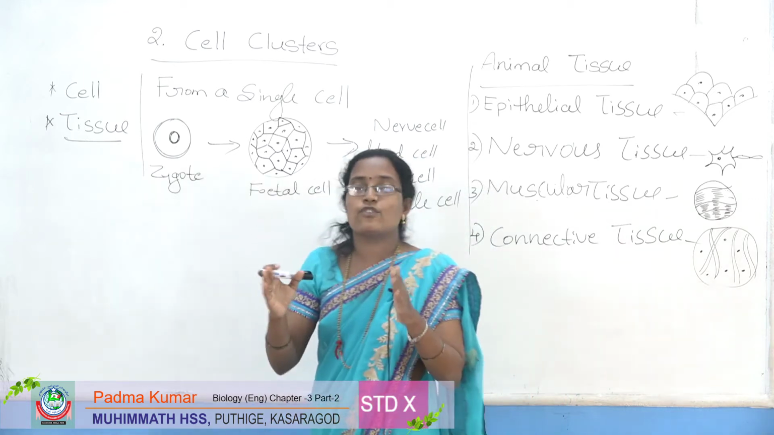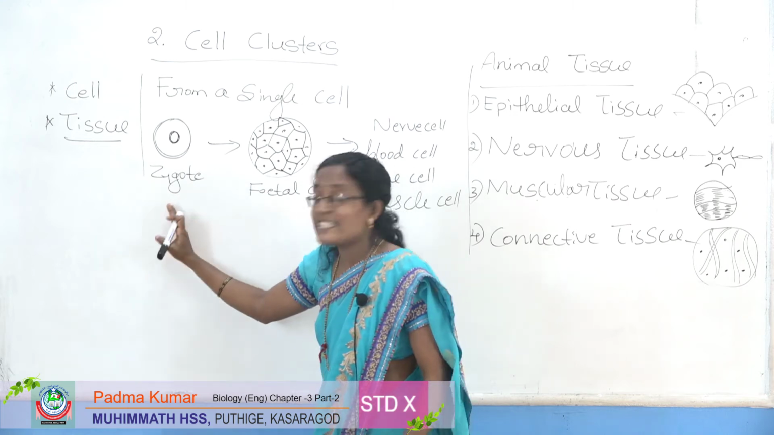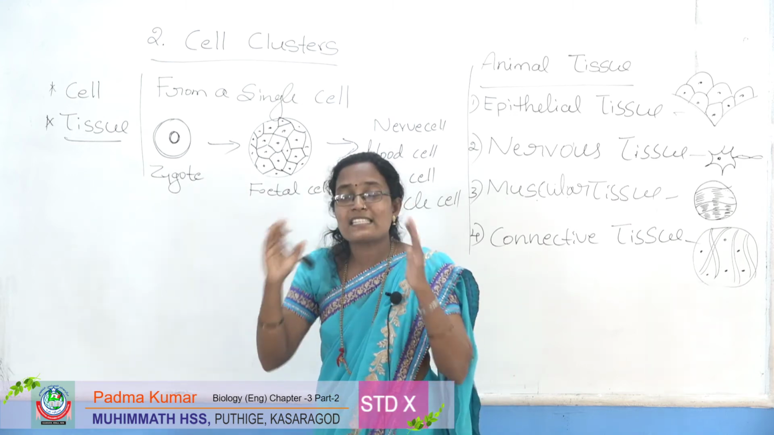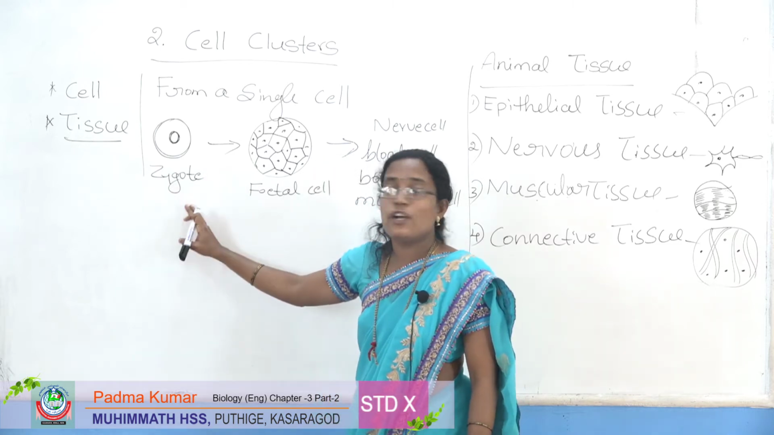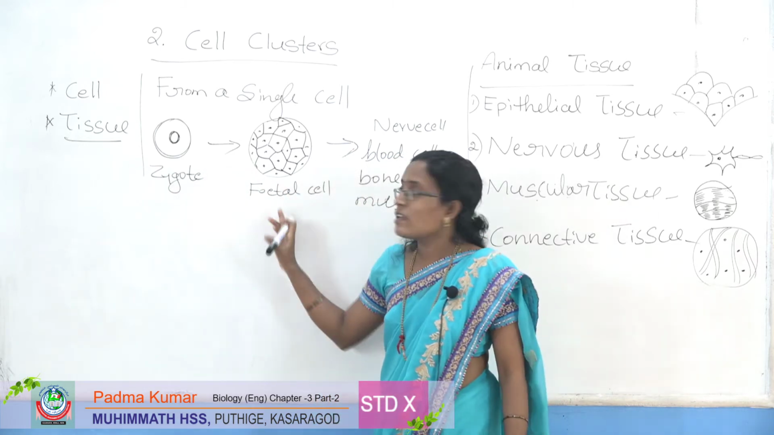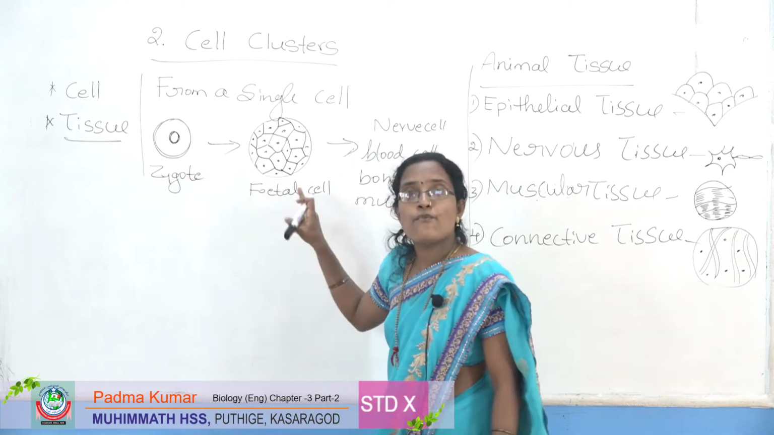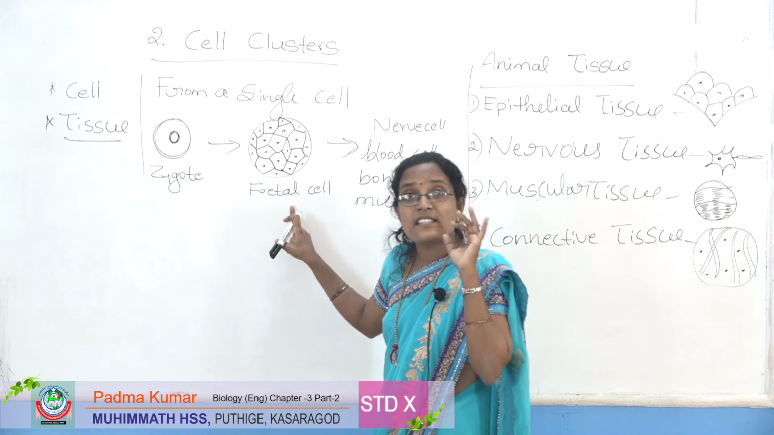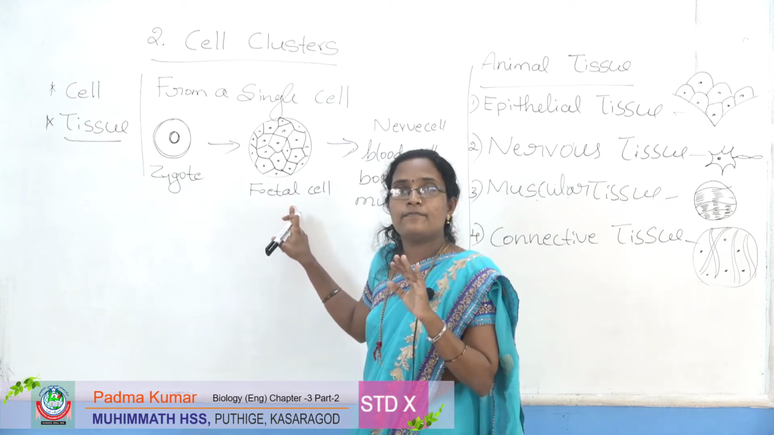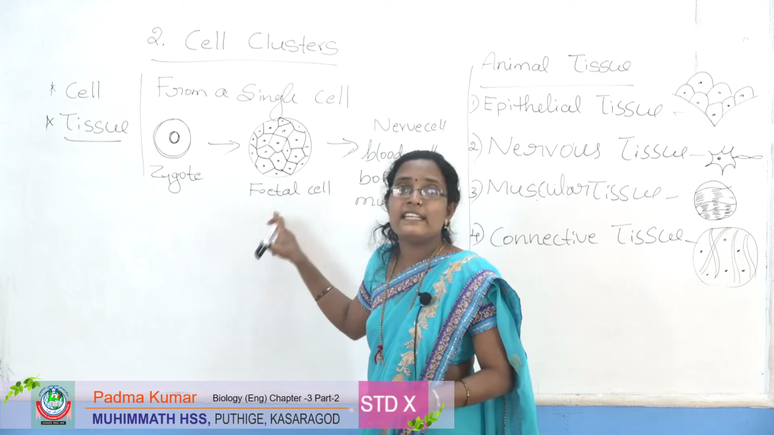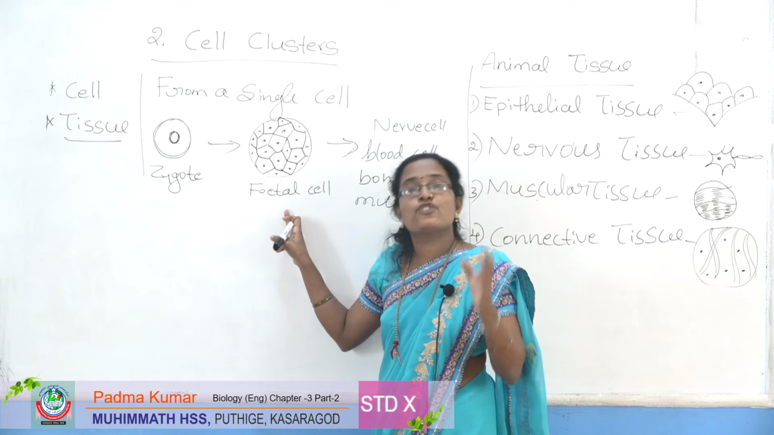This is one zygote, with no specific structure and no function. The zygote undergoes division to form fetal cells. They have a shape, size and content. Then this fetal cell gradually attains change in structure and function.